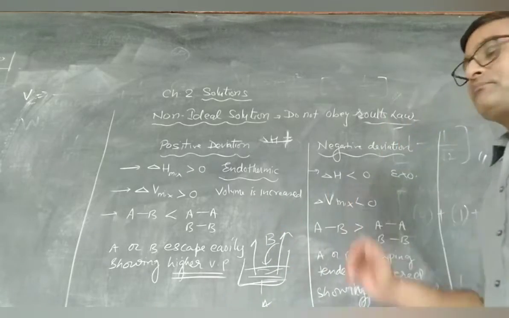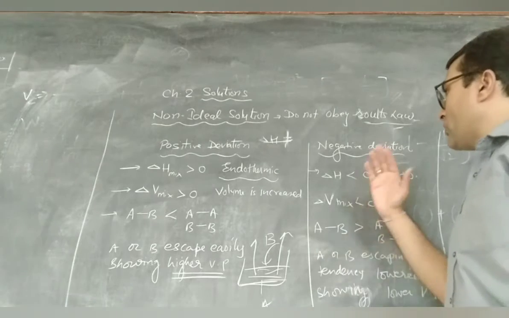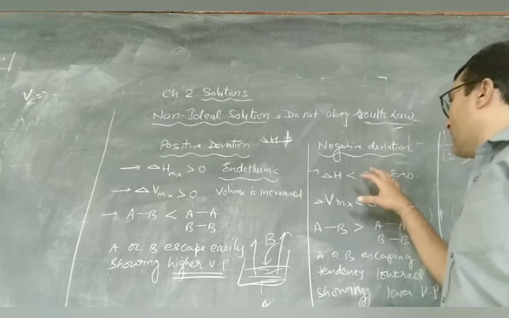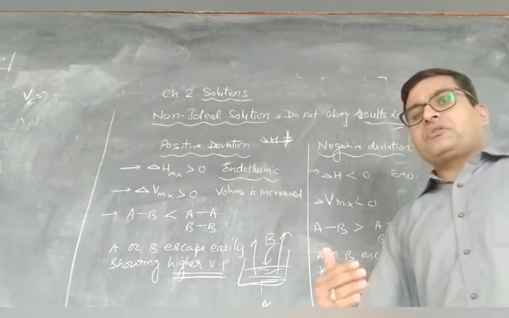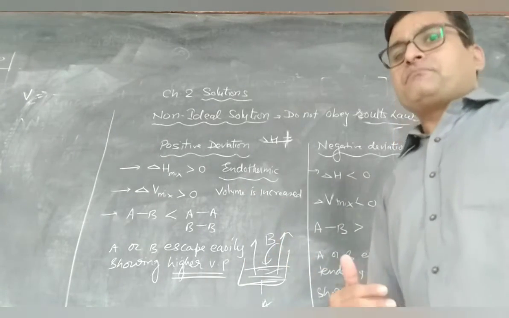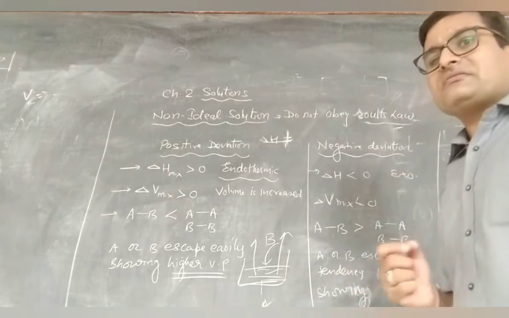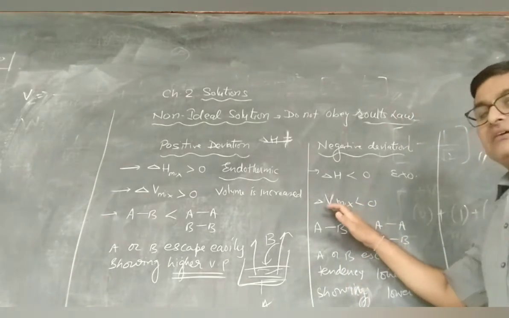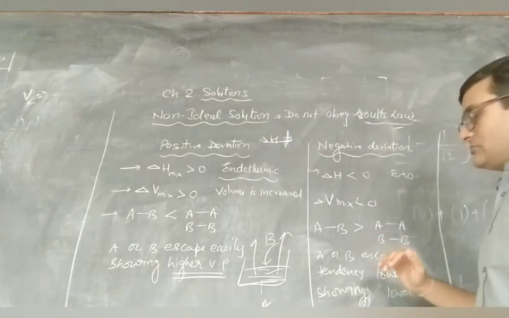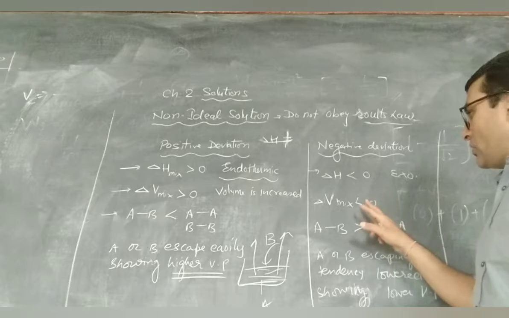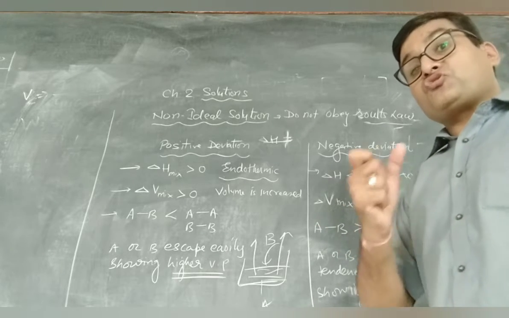When we come to the negative deviations, what happens here? Delta H is lower than 0, negative. We call it exothermic. In this case delta V mixing is also less than 0, or we can say here AB type of interactions are stronger.